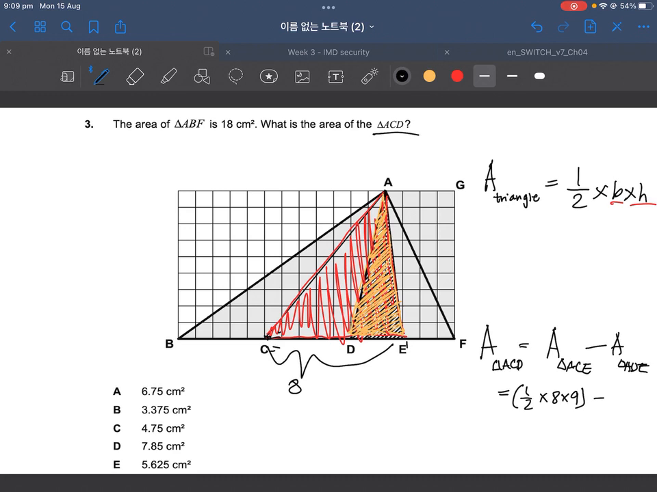Let's find the base for that. Alright, base for ADE. We have 3. This base is 3. What's the height? Height is the same, 9. So we say half times base, 3 times 9. Okay? And now all we have to do left is calculate this. Okay? So 8 times 9 is 72, times half is 36, minus half times 3 times 9. What's that? That's actually 13.5. And so our answer is, or should be, 22.5